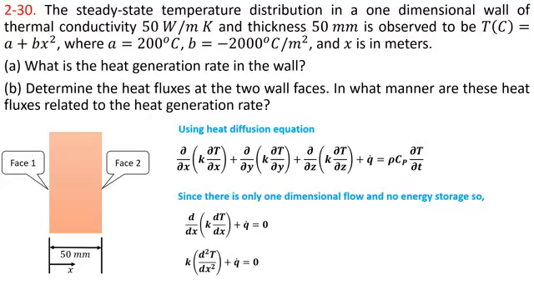Since k is constant, by taking k out of the bracket, the heat diffusion equation is further modified to k d square T over dx square plus q dot is equal to 0. Now T is equal to A plus B x square. The temperature distribution in x direction is given in the problem statement.